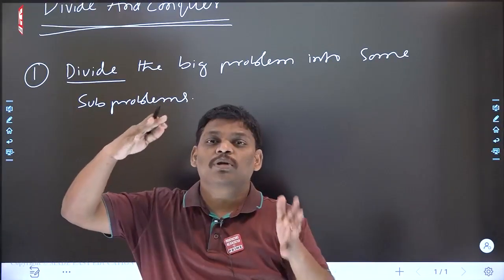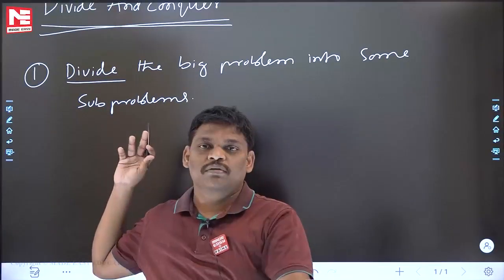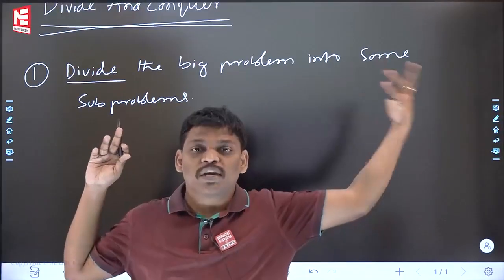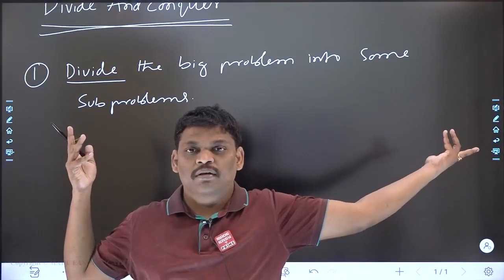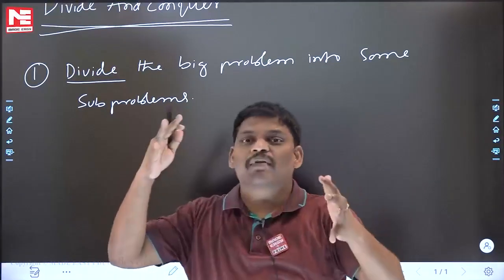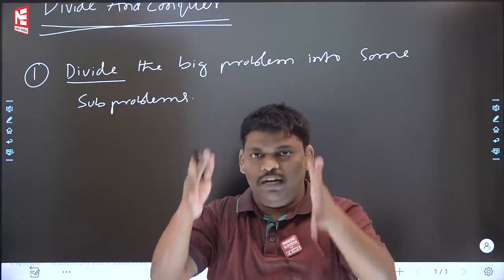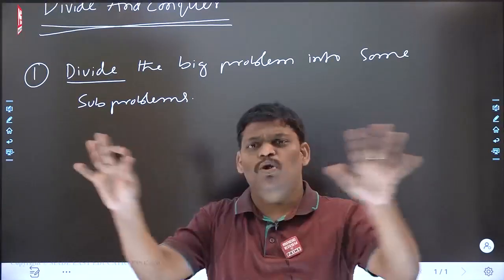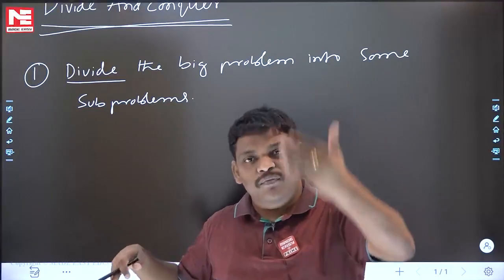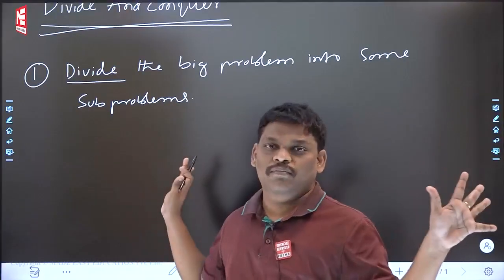Divide the bigger problem into some subproblems. Some will do 2 parts only. Some will do 10 parts. Some will do 25 parts. Some will do 45 parts. Maybe the US is some other story. Maybe Pakistan is some other story. They know very well that ruling the total country is very difficult. So divide the total country into some small parts. How many parts they will do? Whatever they feel is better at that point of time, they will do that only.